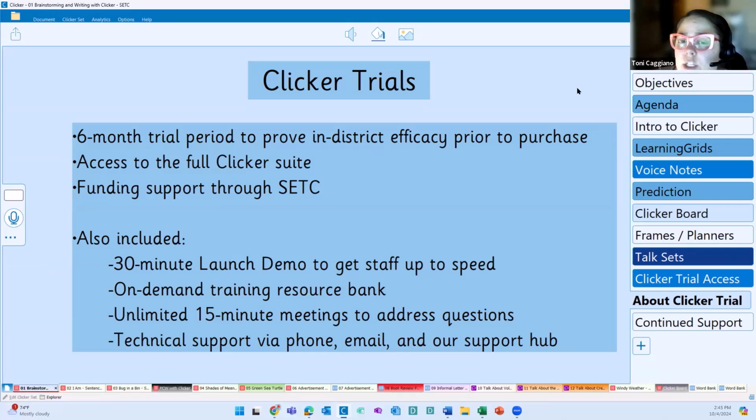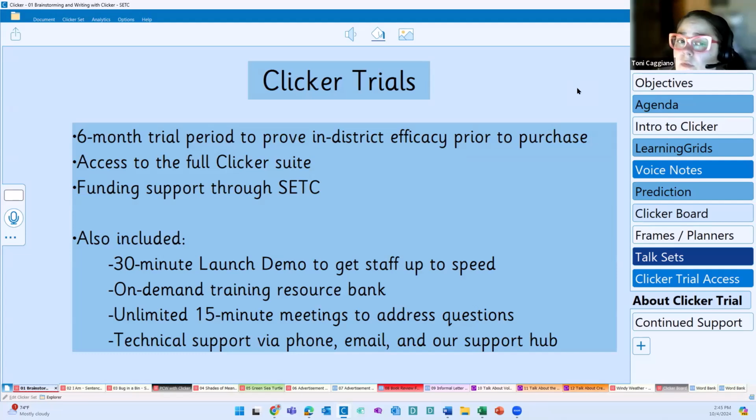Through this collaboration, we've learned that districts probably require a bit more time to prove that in-district efficacy. So through SETC's lending library, if you're interested in a trial, you can get access for up to 6 months. And again, the purpose is to get the data required to prove efficacy prior to purchase.